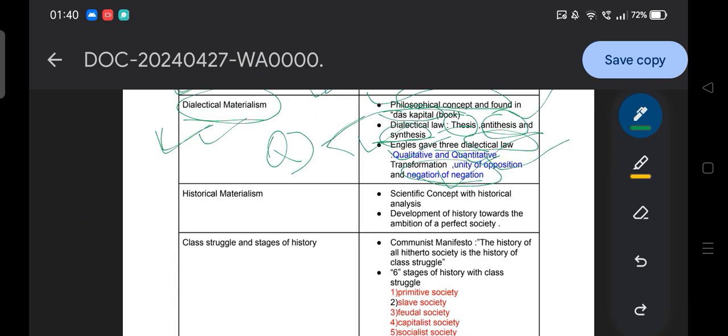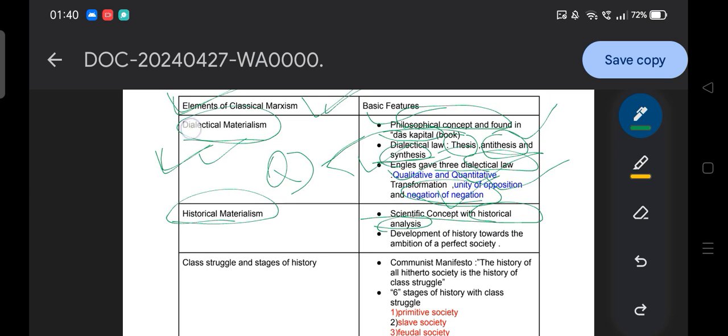If that is clear to you, then we will switch to historical materialism. Historical materialism is a scientific concept with historical analysis. You will ask what the difference is between dialectical materialism and historical materialism. The basic difference is that dialectical materialism is based on a philosophical concept, an ideal concept or principle-based idea.